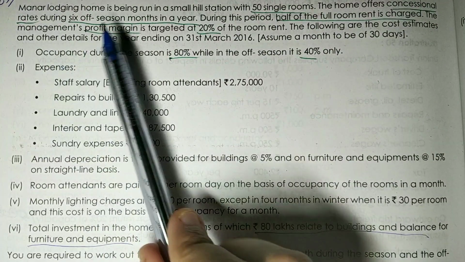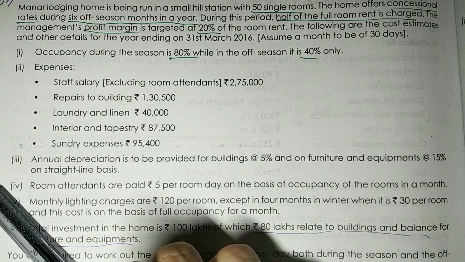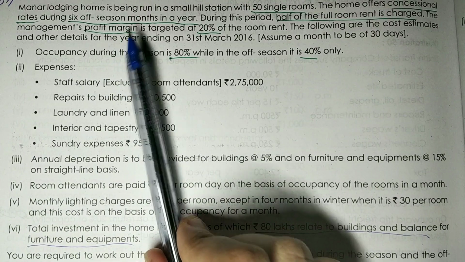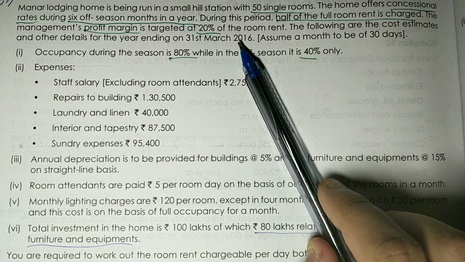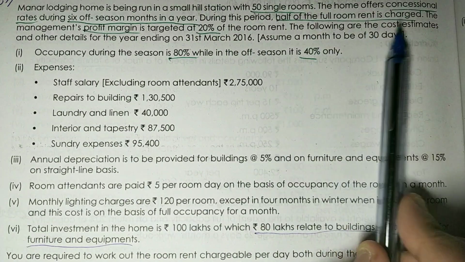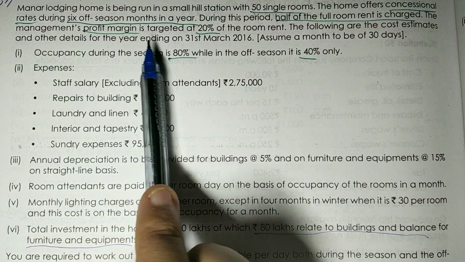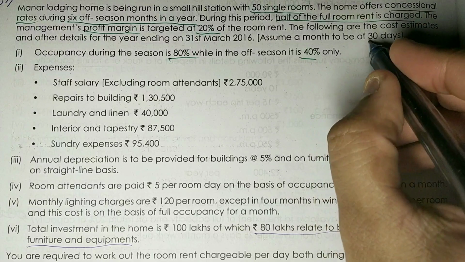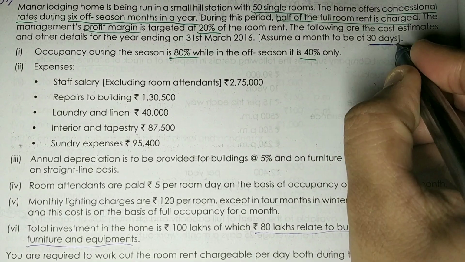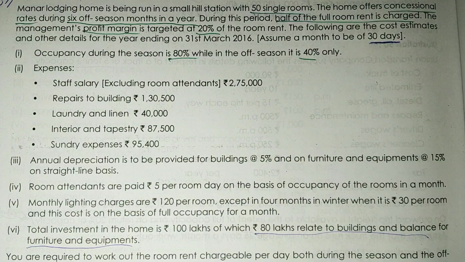The management's profit margin is targeted at 20% of the room rent. Your profit margin is how much? 20% of the room rent, that means 20% of the selling price. The following are the cost estimates and the other details for the year ending on 31st March 2016. Assume a month to be of 30 days. So the question is saying that you have to assume a month of 30 days.